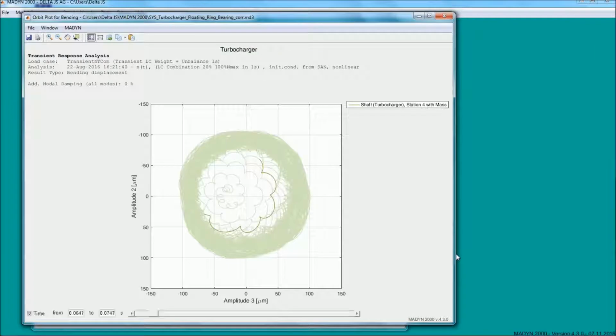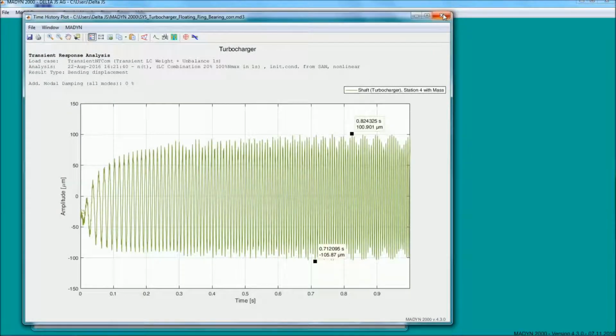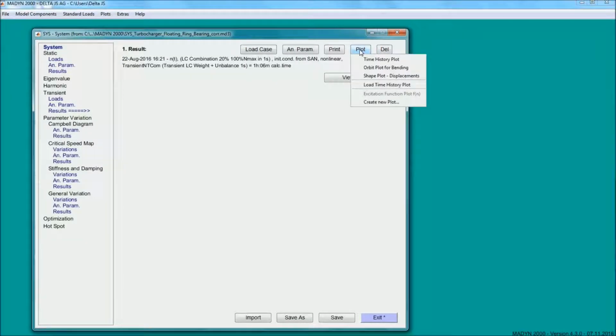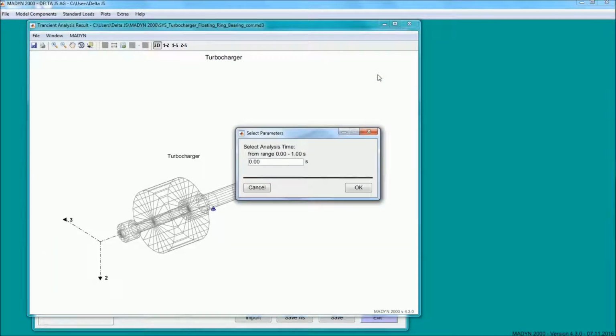It is also possible to do orbit plots at different instants. The shape of the deformed rotor can be plotted at any desired speed.